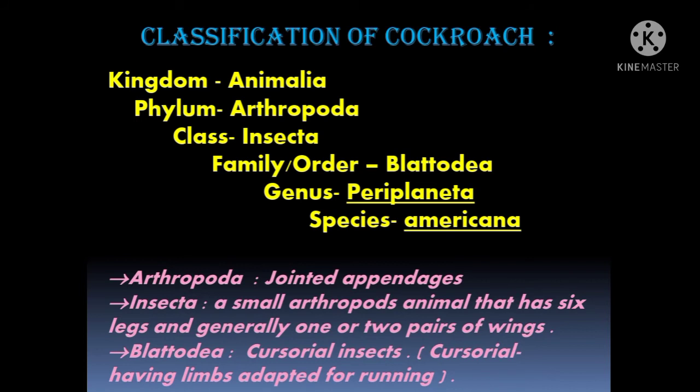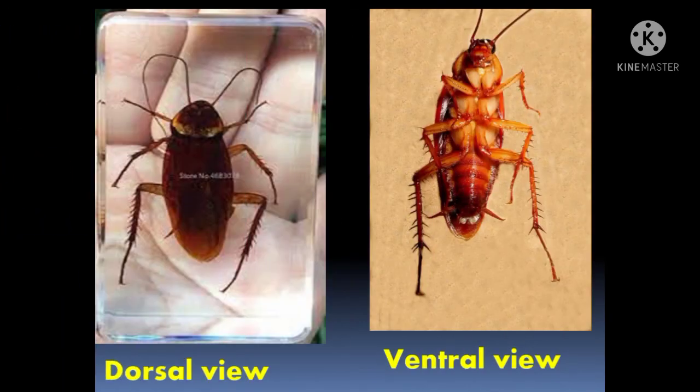What are the rules to write the scientific name? The first letter of the genus name should be capital, and it should be written separately. Genus name, then a gap, then species name. And they have to be underlined separately. The species name will begin with a small letter itself.